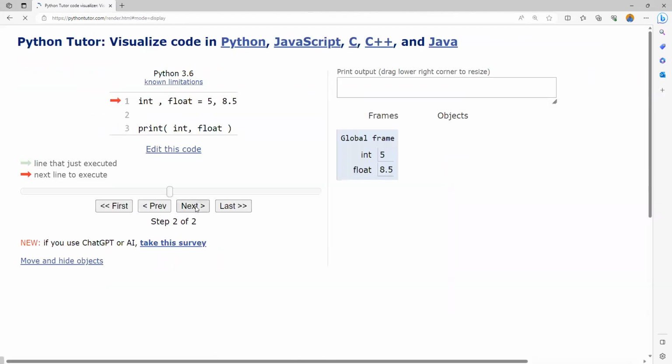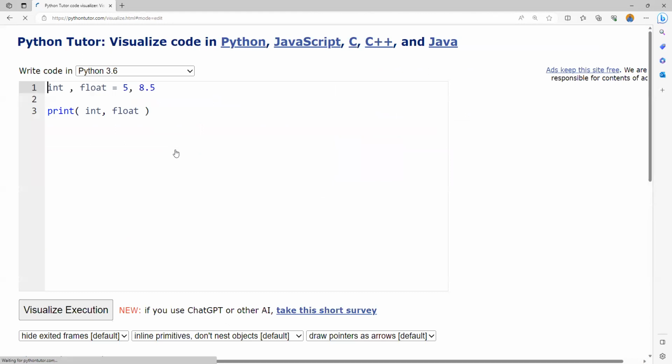This statement is not giving me any error. Now, int and float are data types. Int and float are not keywords. They are conversion functions, which I can also use as a variable, but it's not a good practice. If I try to print it, you can see the value of int is printed as 5 and the value of float is printed as 8.5.